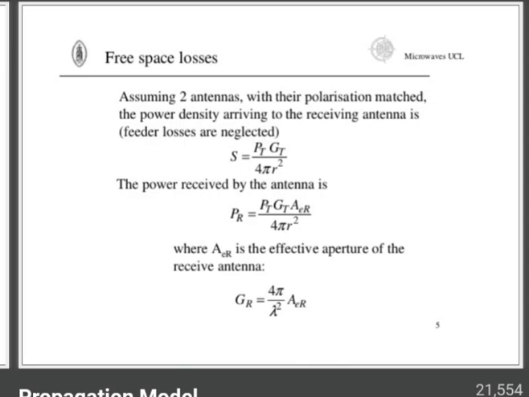So according to the free space equation, the received power reduces as the square of the distance of separation between the transmitter and receiver. That is, the received power decays with the distance at the rate of 20 dB per decade. An ideal antenna that radiates uniformly with unity gain in all directions is called an isotropic radiator. In a wireless system, it is used to reference antenna gain.